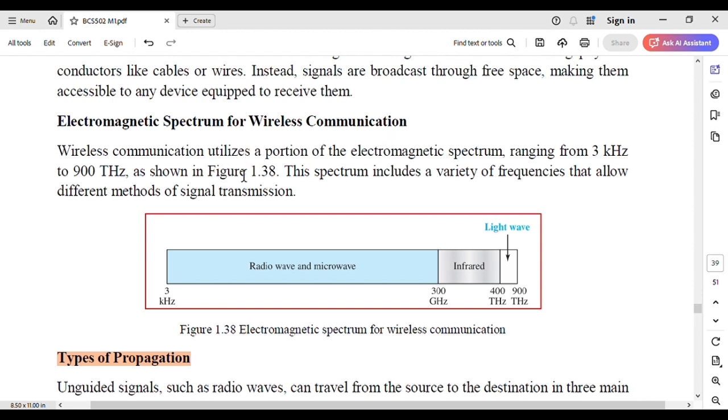Wireless communication utilizes the portion of the electromagnetic spectrum ranging from 3 kHz to 900 terahertz, as shown in the figure below. This spectrum includes a variety of frequencies that allow different methods of signal transmission. So here, it starts from 3 kHz to 900 terahertz. The frequency ranging from 3 to 300 gigahertz comes under radio waves and microwaves. And then from 300 gigahertz to 400 terahertz we indicate infrared.